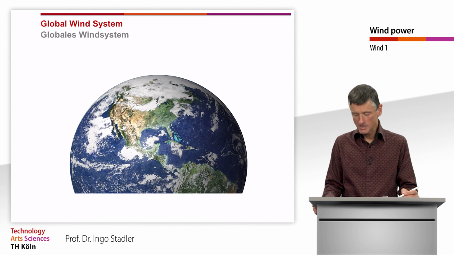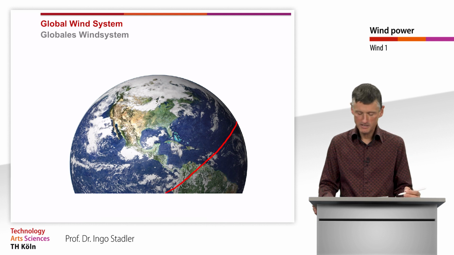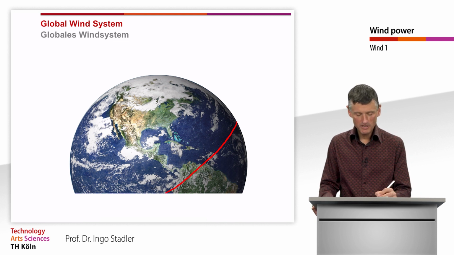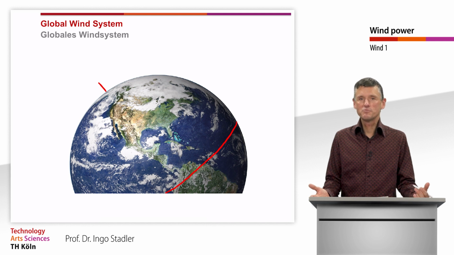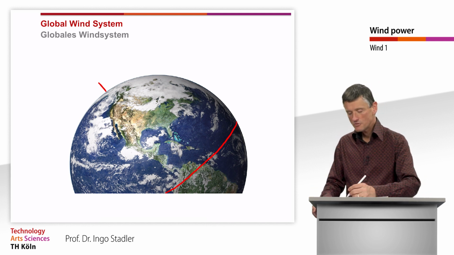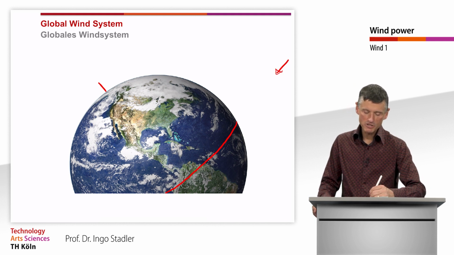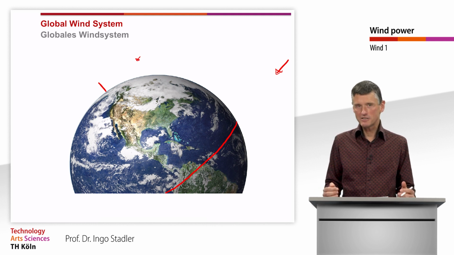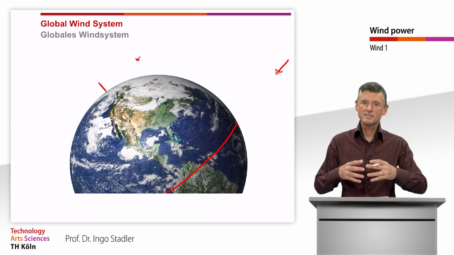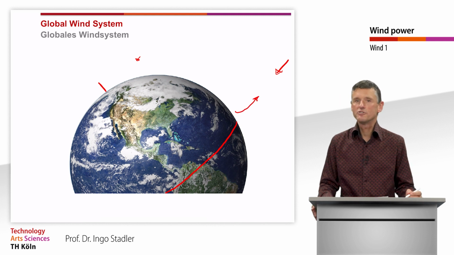First, we will have a look at the global wind system, and therefore we have a closer approach to the globe. First I try to draw here the equator, that is more or less in this area, and then we have here the North Pole in this area. What we all know is that the air is heating up at the equator much more than at the pole, and that is due to the fact that the sun is shining much stronger here than at the poles. When the air is heating up faster at the equator, the density is decreasing, and as a consequence, air is moving upwards.